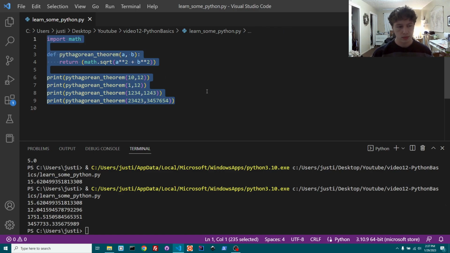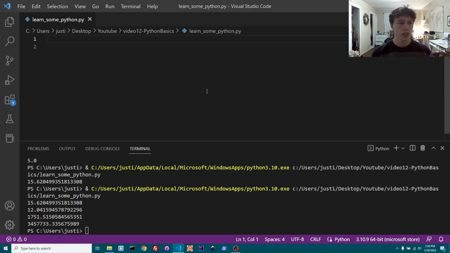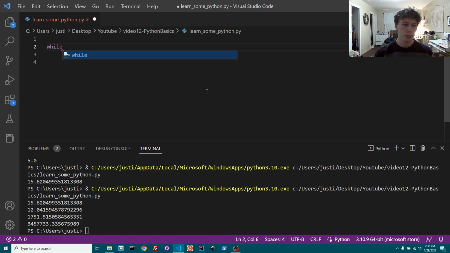Now let me show you a few things that are just kind of cool to Python. I think one of them would be one-line if statements. Actually, let's go over loops first, just so you have that. If you don't know anything about loops, there are really two kinds of loops: a while loop and a for loop. A while loop essentially says, while true, do something.